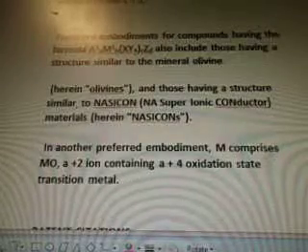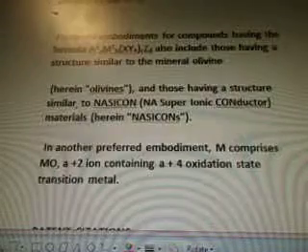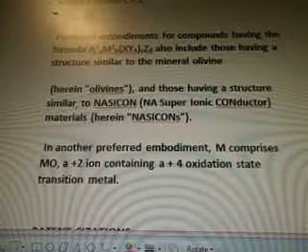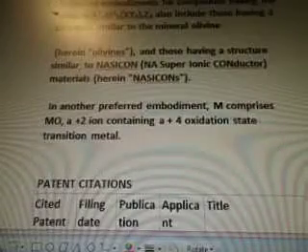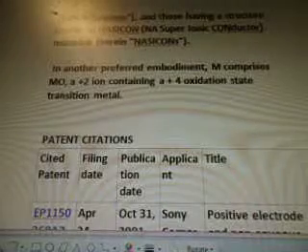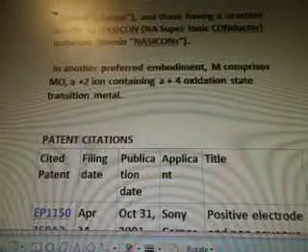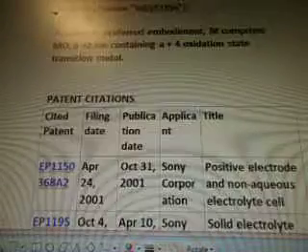Preferred embodiments for compounds having the formula. There's the formula there. Also include those having a structure similar to mineral olivine. Are those having a structure similar to nasicon and a superionic conductor materials here in nasicons. And another preferred embodiment, M comprises MoA+2 ion containing a A+4 oxidation state transition metal.